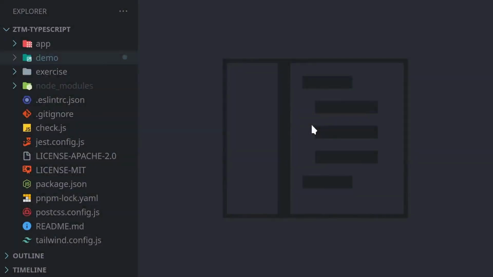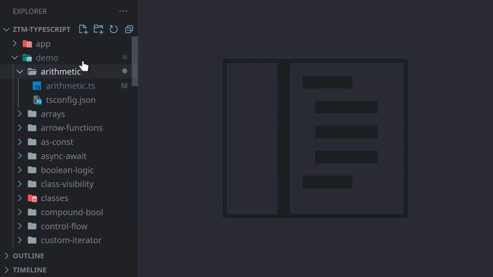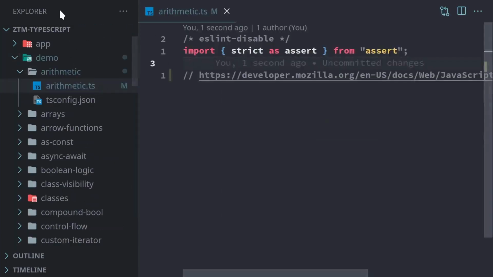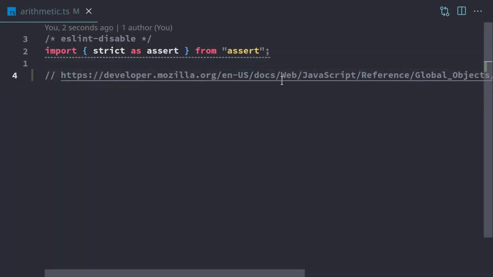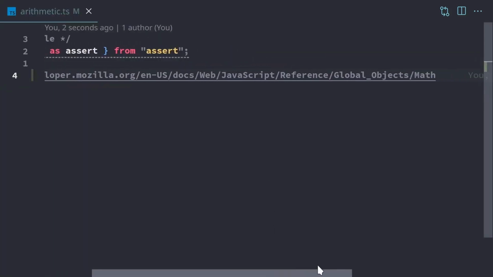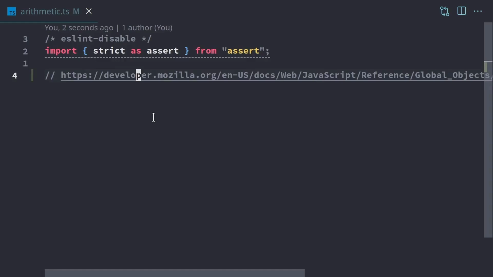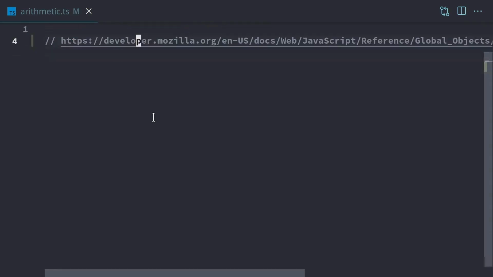In this video, we're going to be going over some basic arithmetic. If we open up the demo folder, go to the arithmetic folder, and then open up arithmetic.ts, we'll see we have this link here, and that just links to additional math operations that we can do. We're only going to be covering a few of them, but I will show you how to use the math module as well.